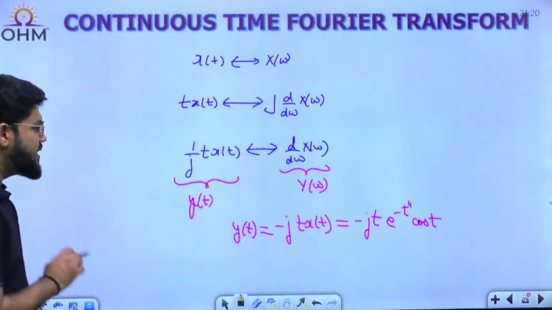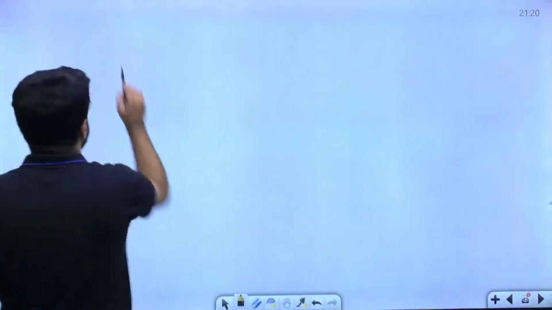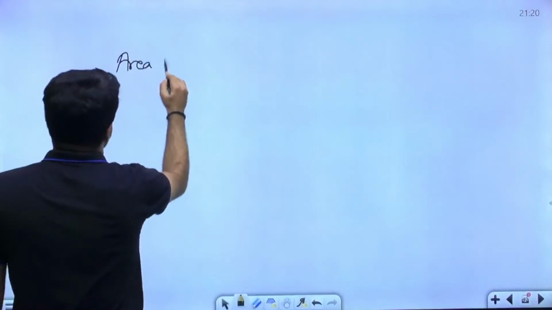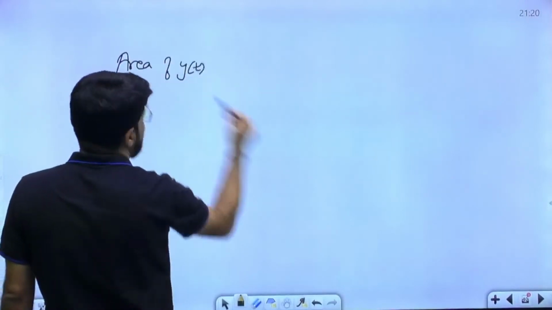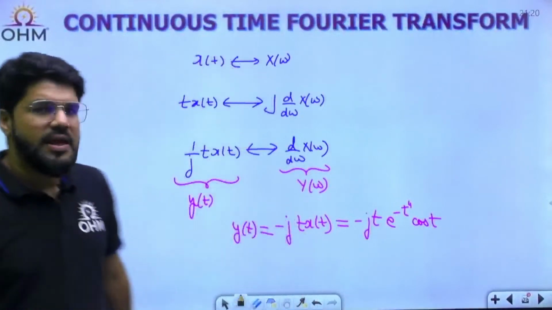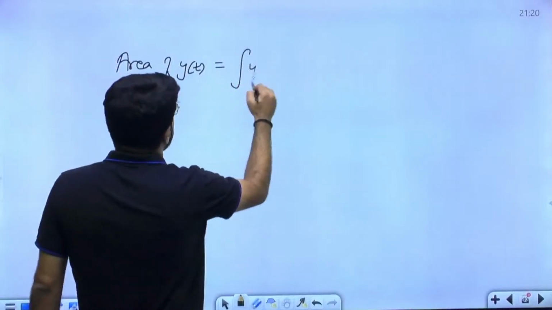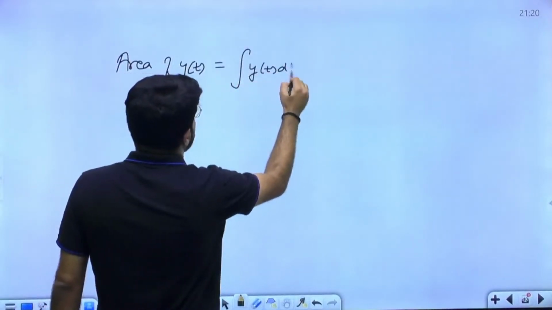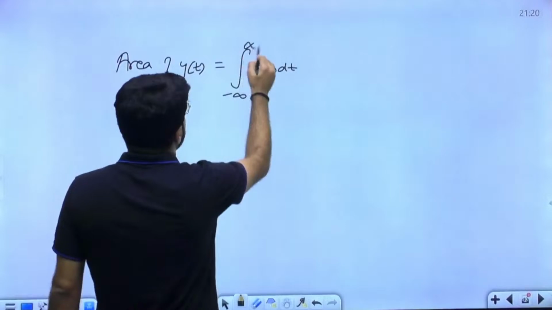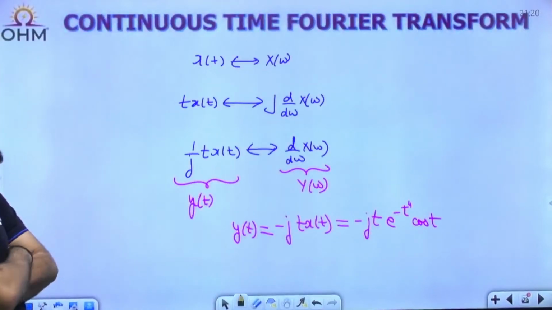Next what I need is the area of y(t). Again, this is not any standard signal whose area I remember. If it is a triangle or rectangle, we directly write down the area. But let's work out what is the area. Area is given by the basic formula, integral from minus infinity to infinity of y(t) dt.